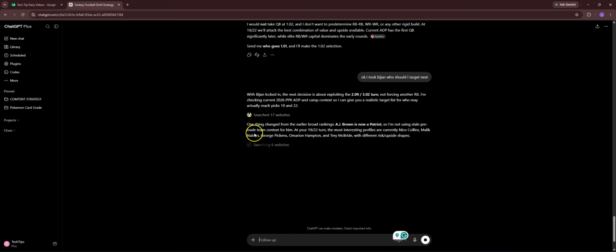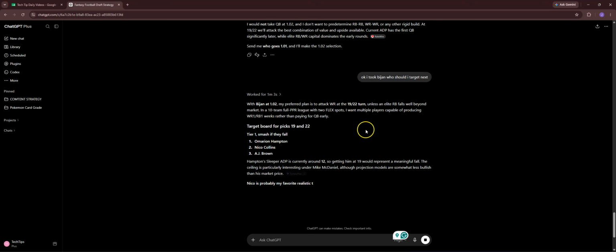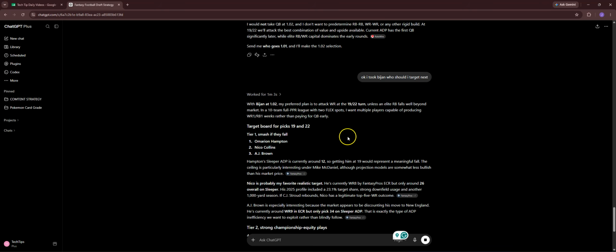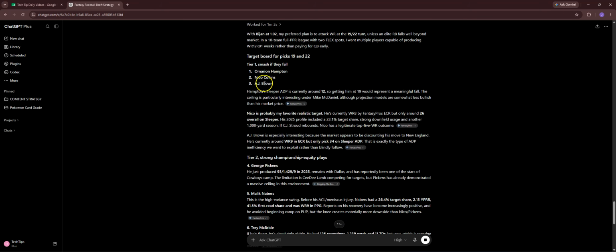So as you see here, it's saying one thing I changed earlier from the board, AJ Brown is now a Patriot, so it's analyzing everything in real time to make sure that it's going to give us the most accurate stuff. So with Bijan at 102, my preferred plan is to attack wide receiver at the 19-22 turn. So it's saying tier 1 smash if they fall, so Hampton, which is something I would pick. For some reason, they really like Nico Collins. I've always been skeptical on him, just because of the QB play, but that's just me.